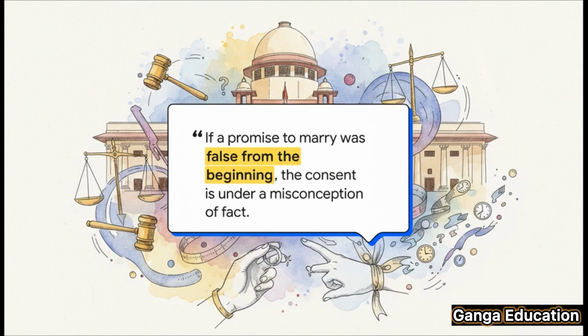If a promise to marry was false right from the start, meaning the accused never actually intended to marry the person, then any consent for a physical relationship that was given based on that promise is considered to be under a misconception of fact. You see, the key thing the court looks at is the intention of the accused at the very moment the promise was made.